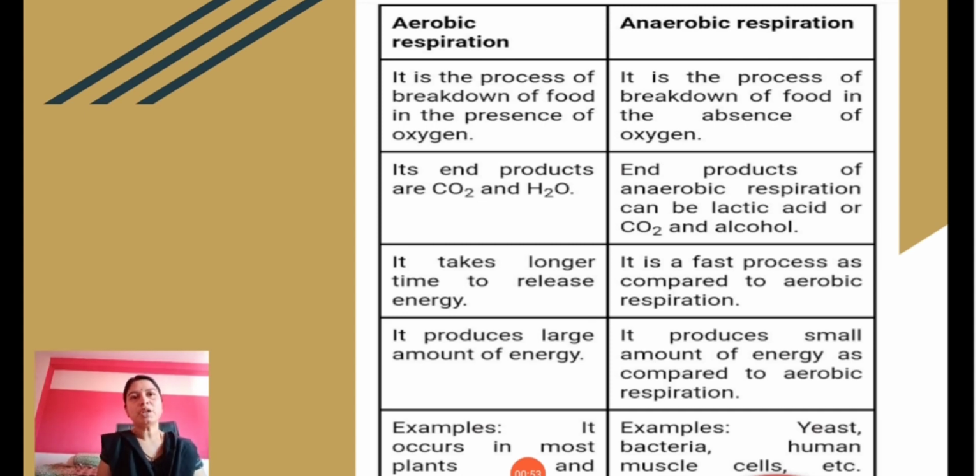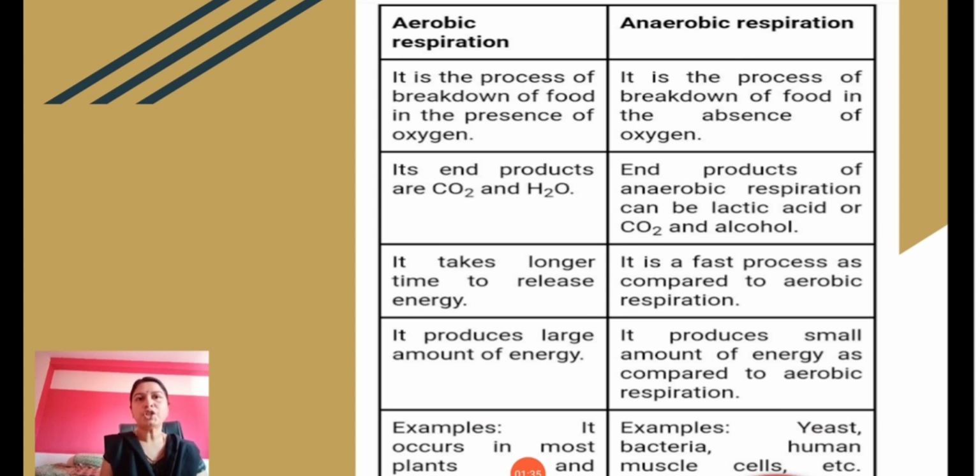We know that respiration is a process of breakdown or oxidation of food particles. So aerobic respiration can be defined as a process of breakdown of food in the presence of oxygen, whereas anaerobic respiration is a process of breakdown of food in the absence of oxygen. In aerobic respiration, the end products are carbon dioxide and water. In anaerobic respiration, the end products are lactic acid, or it can be carbon dioxide and alcohol. We will learn later where lactic acid is produced and where carbon dioxide and alcohol are released.